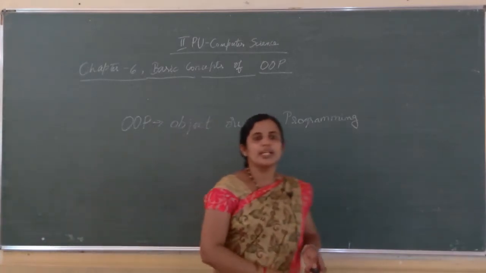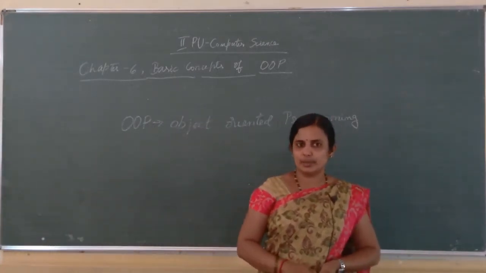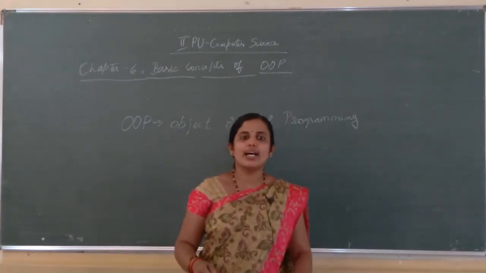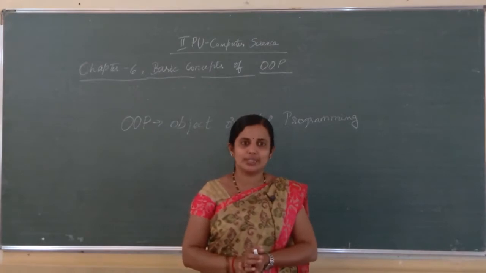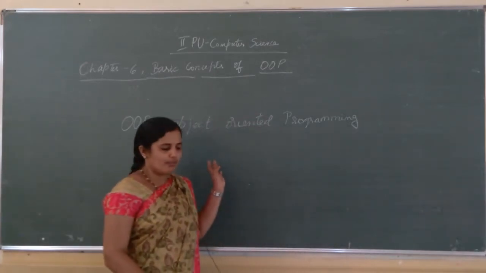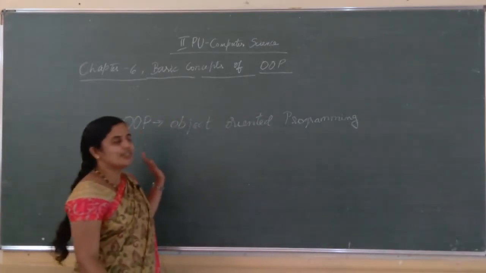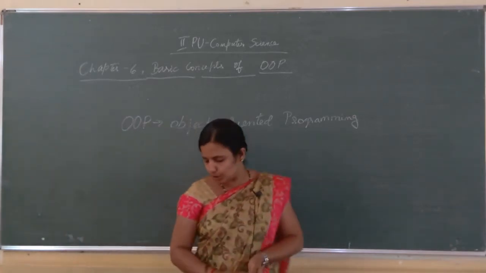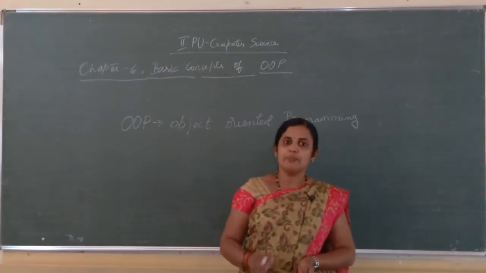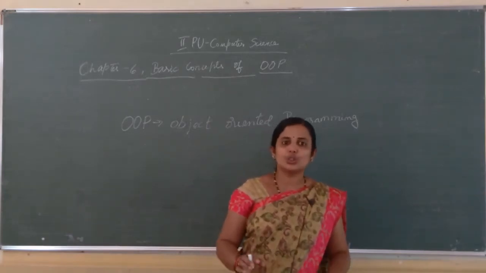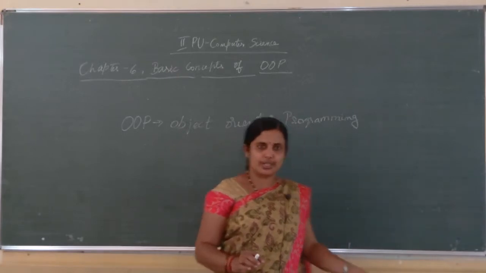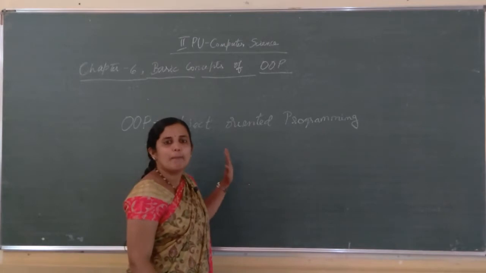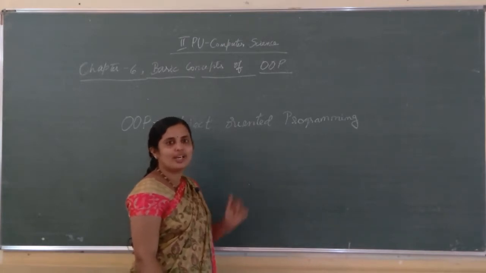What is OOP? OOP is object oriented programming, which combines data and functions into a single unit. This is a concept where we combine data and functions into a single unit. That is, data is always associated with a function. Here data is given security by binding data together with a function.